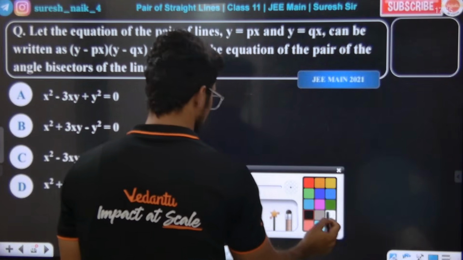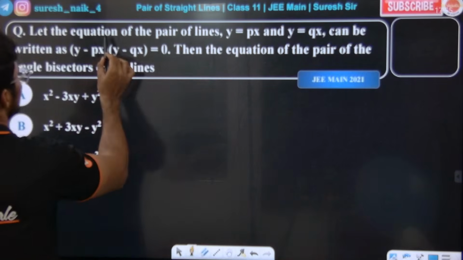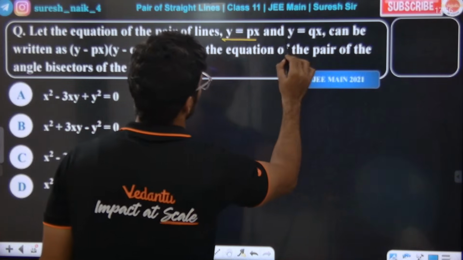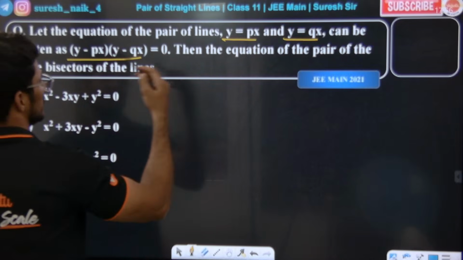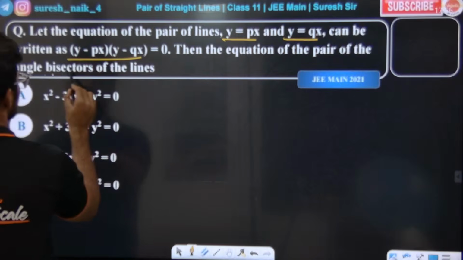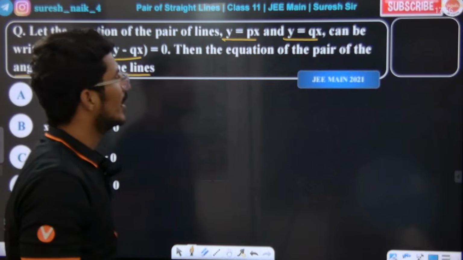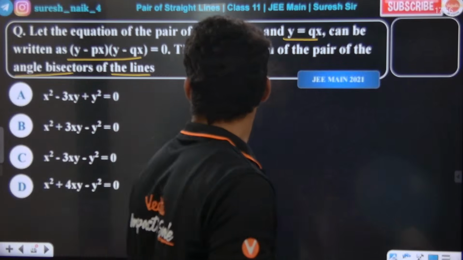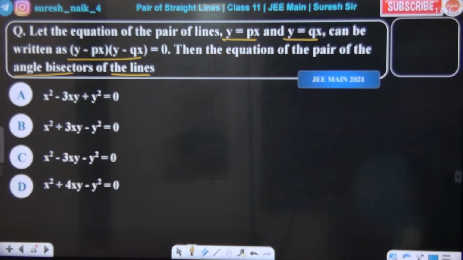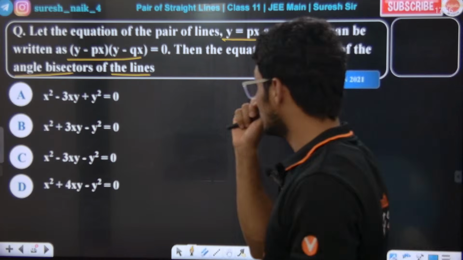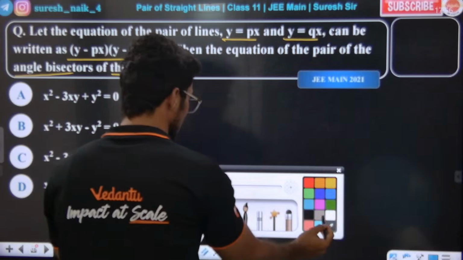Look at the question. Let the equation of the pair of lines y is equal to px, y is equal to qx be written as this. Then the equation of the pair of angle bisectors of the lines. Is it okay? The question seems incomplete. Equation of the pair of angle bisectors means what is the equation? I think the question is incomplete.